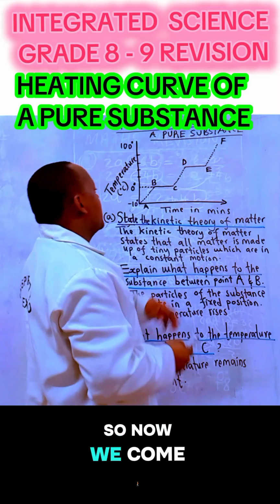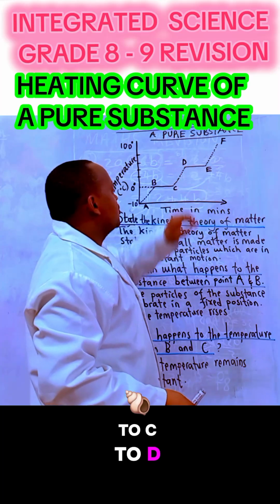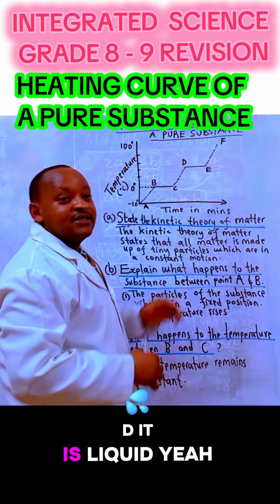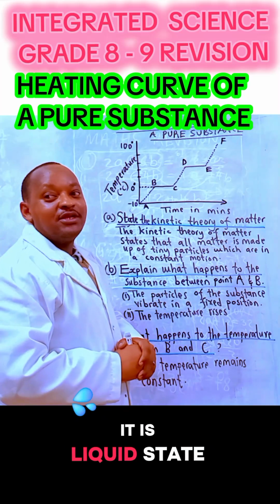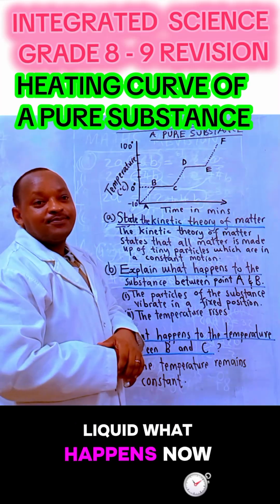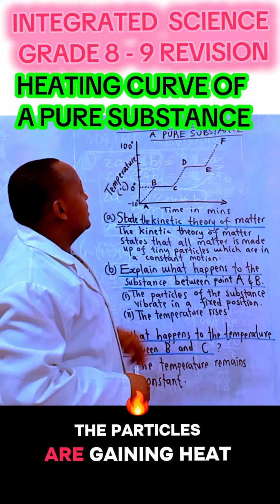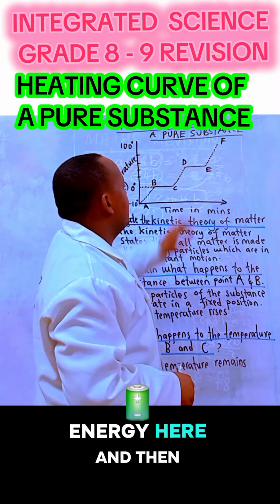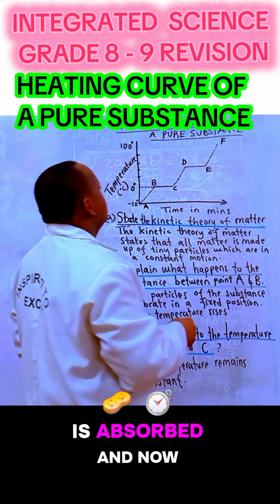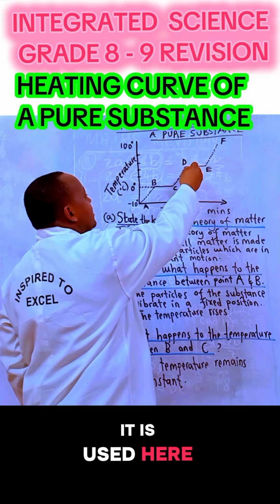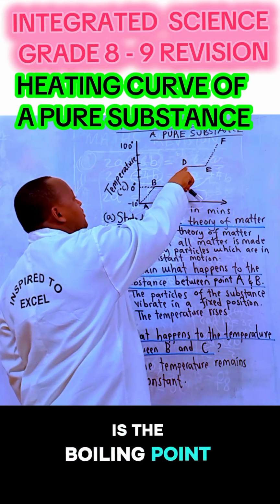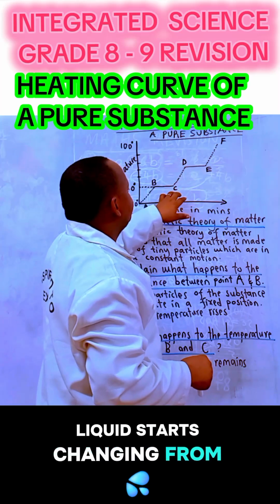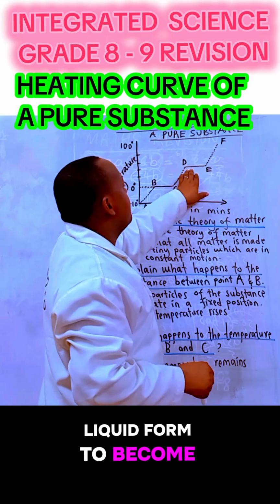So now we come to C to D. Between C and D, what is happening? First of all, from C to D, it is liquid state. If it is liquid, the particles are now gaining heat. They are vibrating. We have the kinetic energy here, and it is absorbed. At this point, this is the boiling point, at which the liquid starts changing from liquid form to gaseous form.